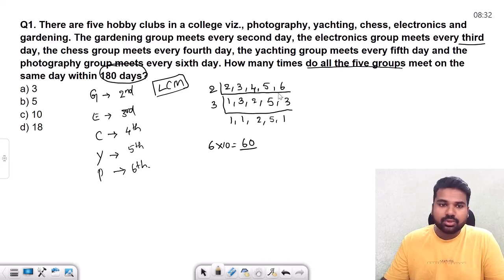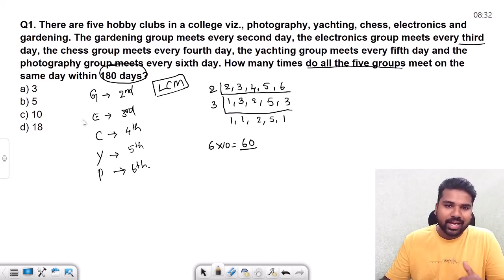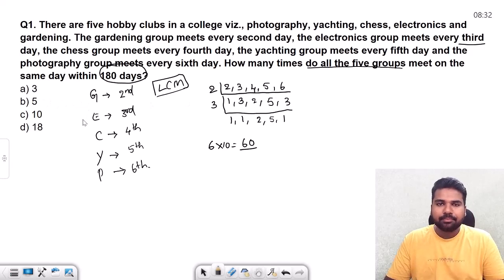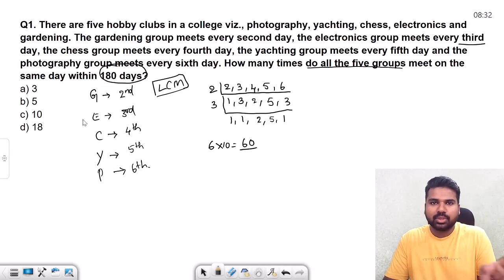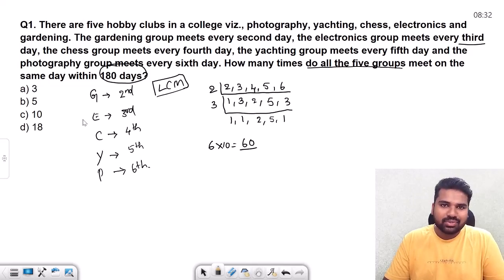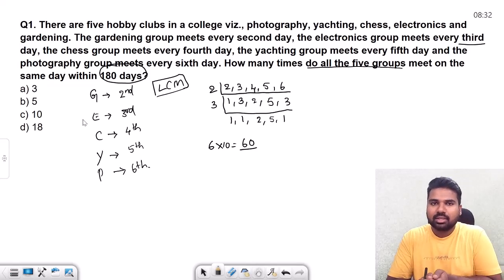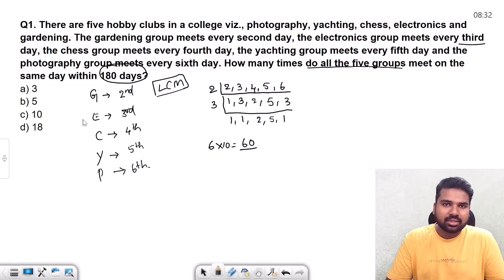And it also gives you the hint that all these 5 clubs meet at an interval of 60 days, even though they are going like 2 days, 3 days, 4 days, 5 days, 6 days respectively, but all of them meet after 60 days. So on the 60th day, all 5 clubs meet.